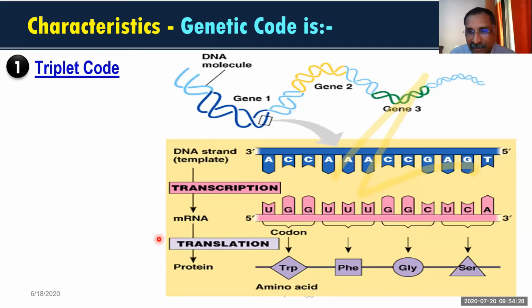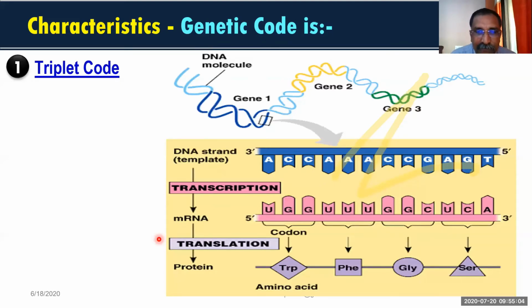There are 4 nitrogen bases: adenine, guanine, cytosine, and thymine. Why are you using only 3 nitrogen bases for representing one amino acid, to make a codon? Why don't you use 4?